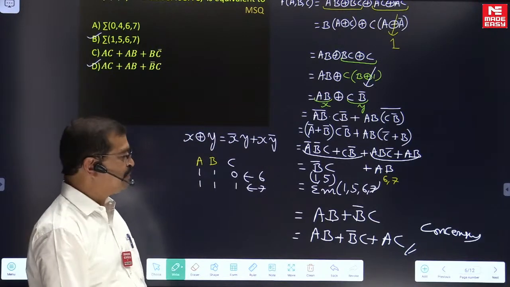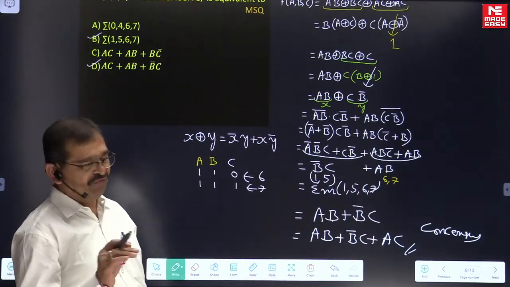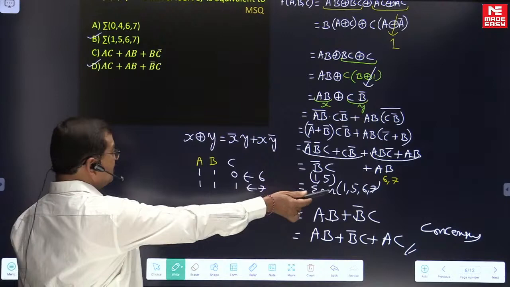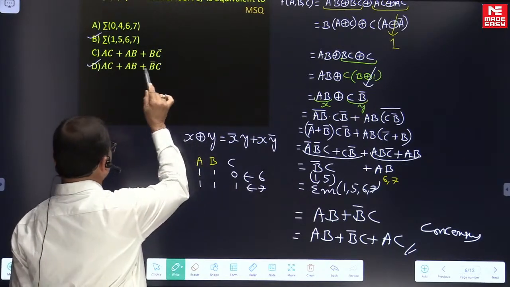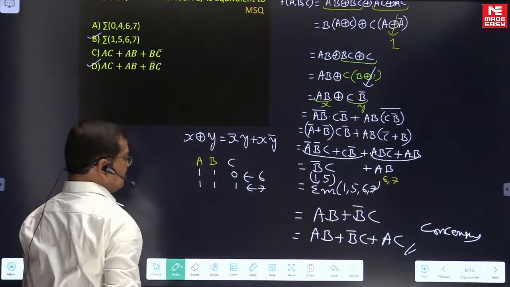By using the consensus property, you can recognize this. So option D is also true.